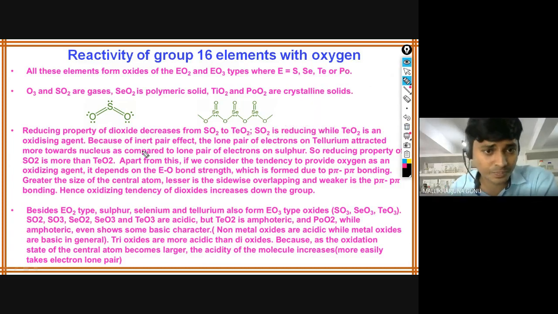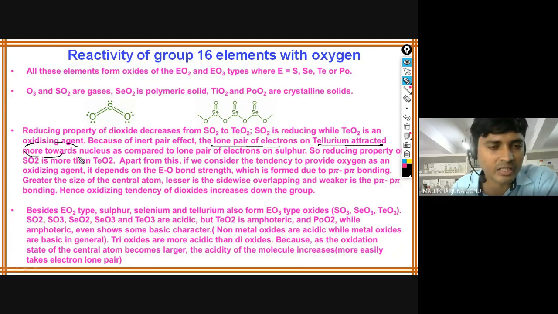Next, in tellurium, the lone pair of electrons is attracted more towards the nucleus as compared to the lone pair of electrons on the sulfur. So what happens? The reducing property of SO2 is more than TeO2. So that means the reducing property is increasing.